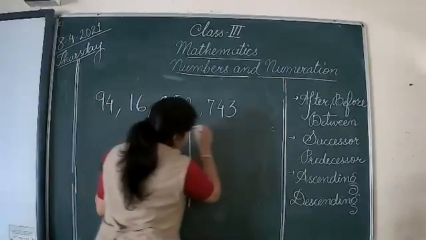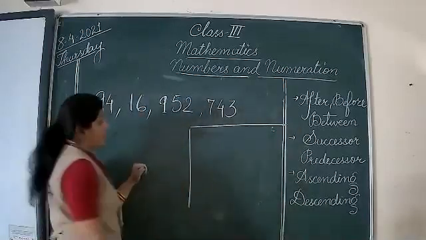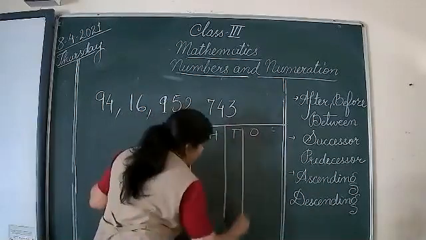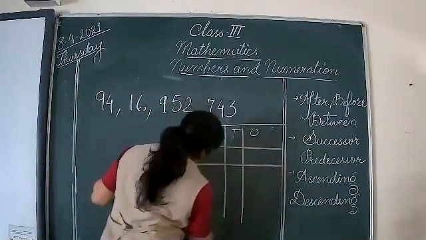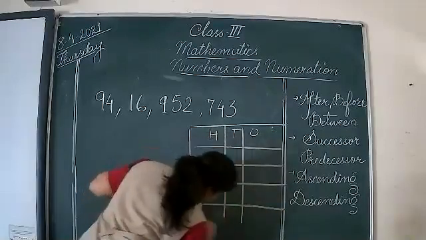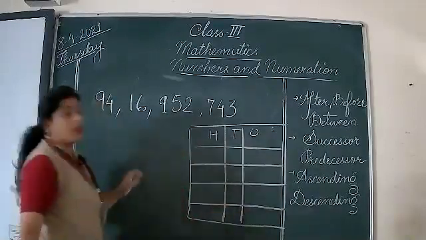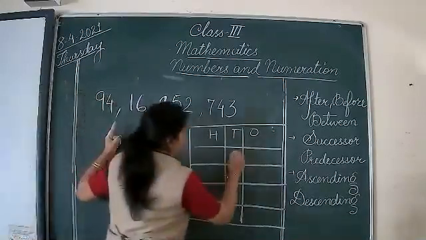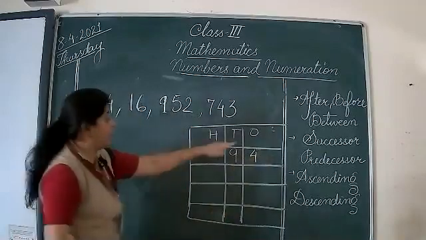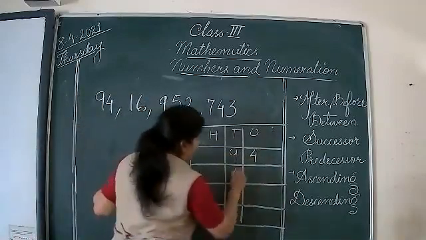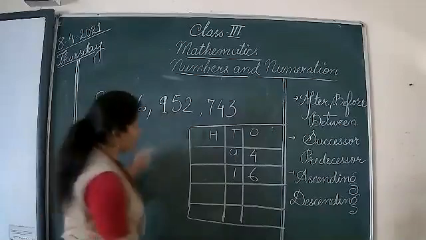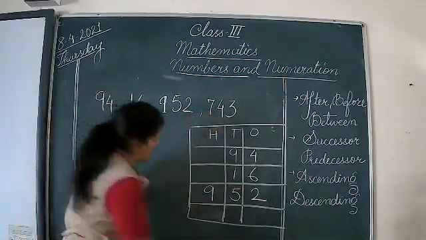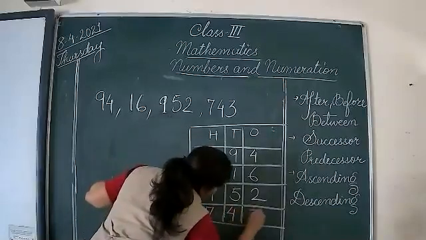For this, I am making this place value chart where I'll be writing ones, tens, and hundreds like this. Okay, and I'm going to place these numbers in it quickly. You should be very quick because you know place value, you know expanded form. So very quickly, 94 comes like this: 9 in tens and 4 over here. 16, again over here. Then 952 will come here. And this 743, it will come over here.